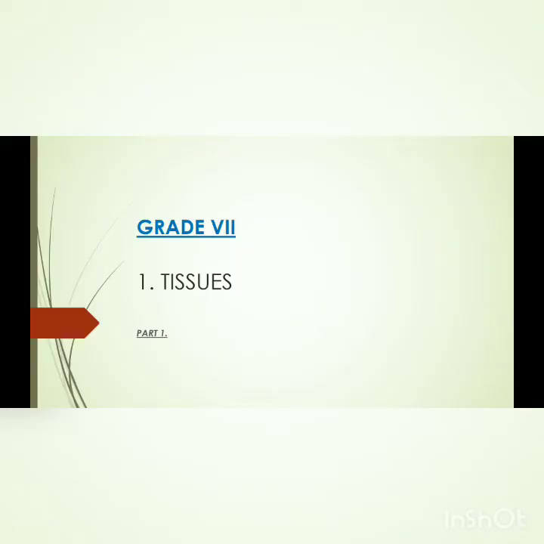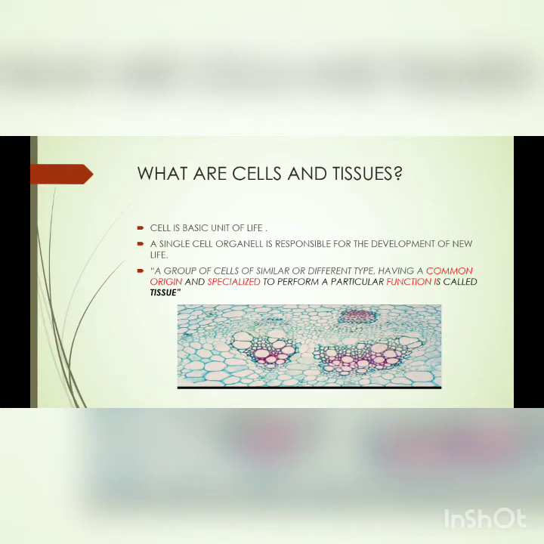Hello everyone. Today we are going to talk about grade 7 chapter number 1 biology, which is tissues. Before starting, let's talk about cells. What are cells? Cells are the basic unit of life.